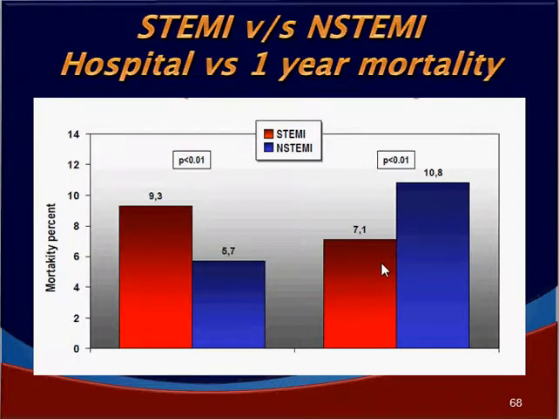So on the whole, patients of STEMI do not do well in the hospital, but those who survive are better off compared to NSTEMI patients, who run a risk of recurrent acute coronary events, and then they succumb.